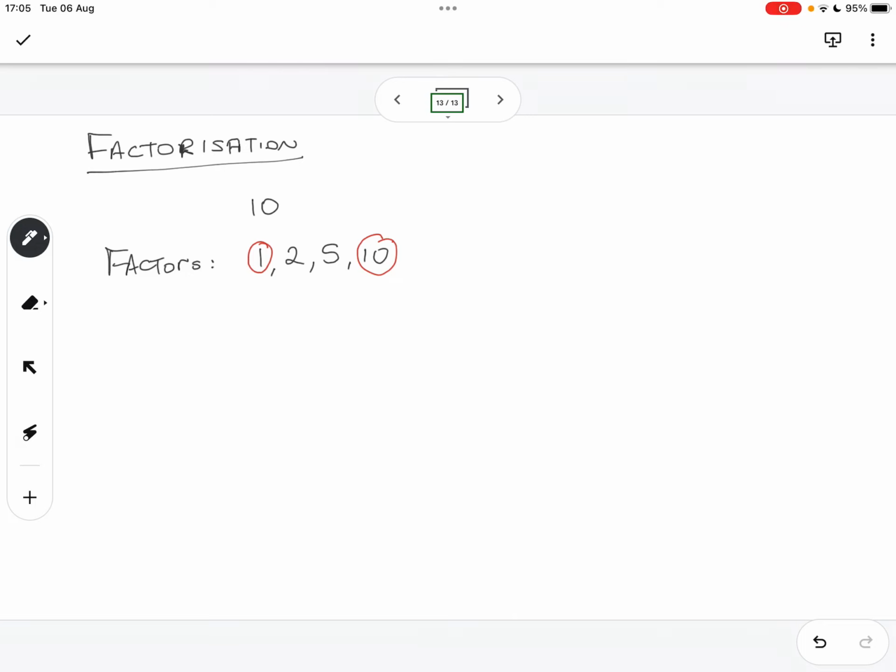Now that's one example of factors that you can think of when you think of factors. Always when you're thinking in terms of factors, what number do I need to multiply this number by to get that outcome? So in other words, if I've got 10, which numbers must I multiply with each other? 2 and 5, 1 and 10. You get it? So that's how I would think of factors.